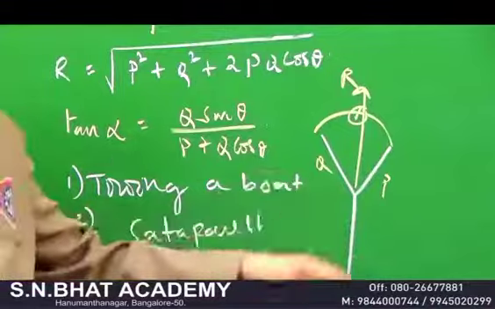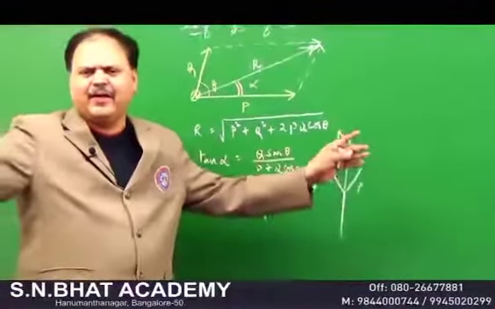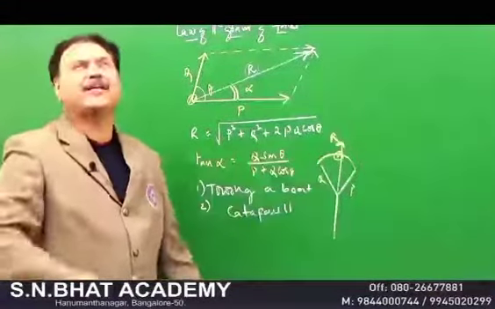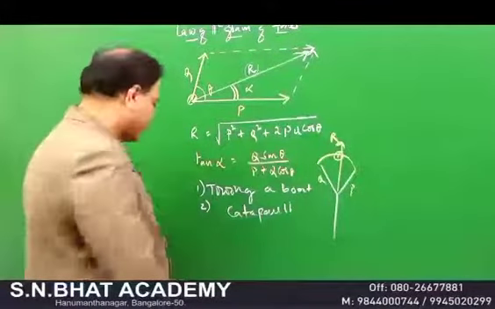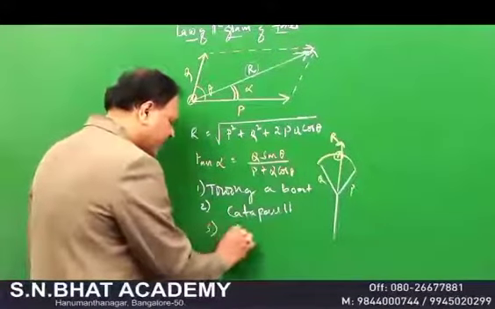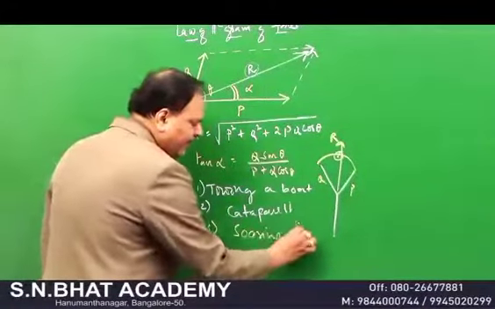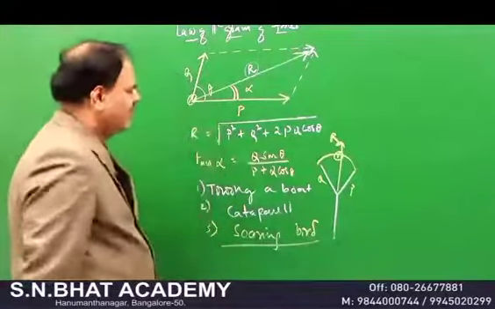And the soaring of the bird. You may have seen a bird while flying; its wings are placed like this. That is P and Q, and therefore the bird moves in the resultant direction. So, soaring of a bird. These are very, very important illustrations for the law of parallelogram of forces.